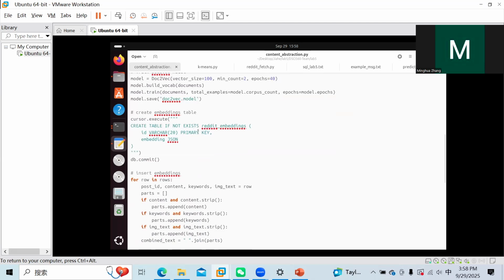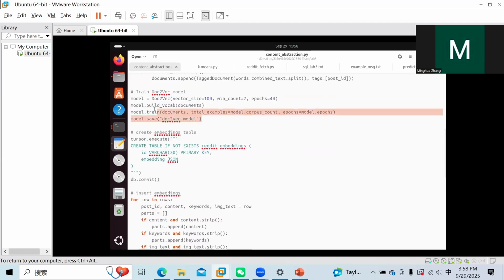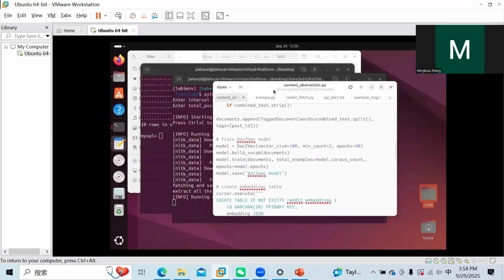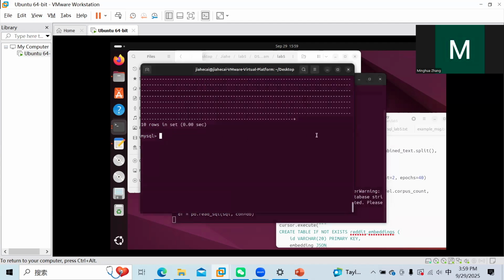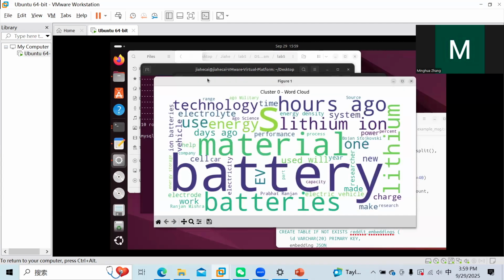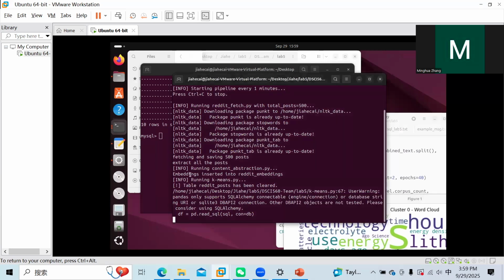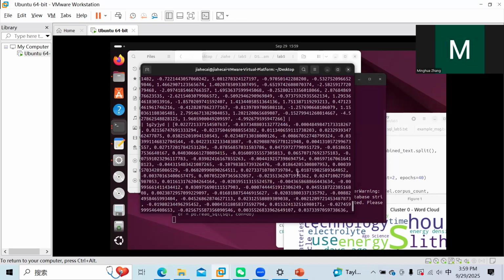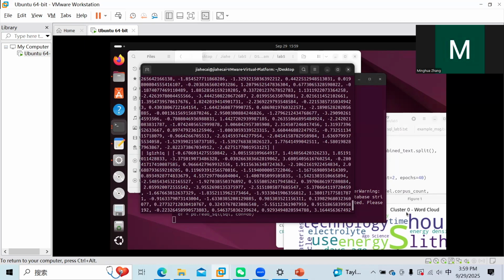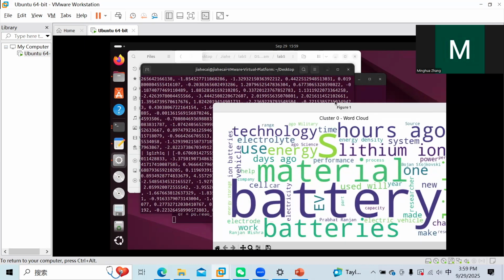Then we create the Reddit embedding table and save all the trained data into the table. After the message pops out, successfully inserted into the Reddit embedding table, we can show here is our cluster embedded data.